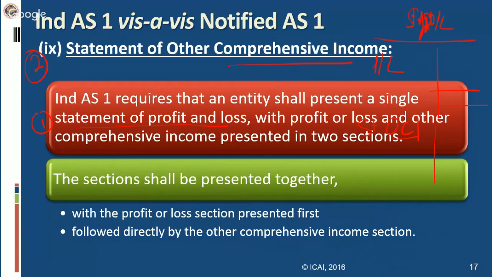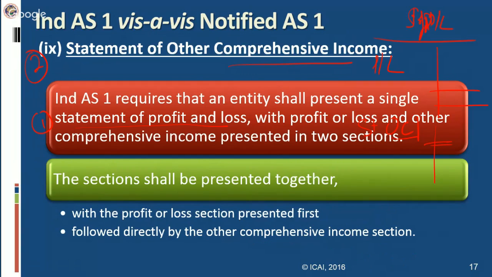Though here we are dealing only with the differences, but still a brief note about other comprehensive income. Many items, basically losses or gains, which cannot be taken to profit and loss are taken to other comprehensive income.